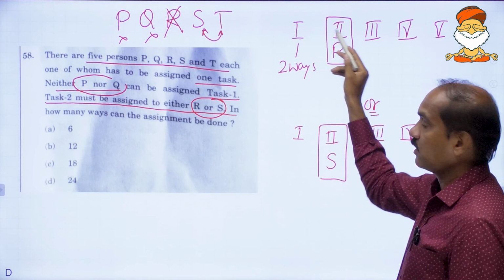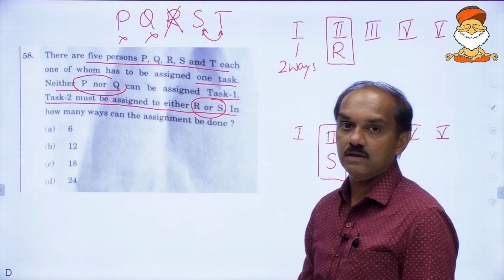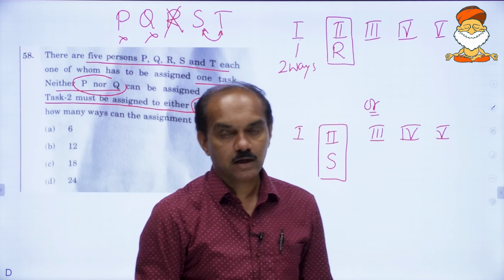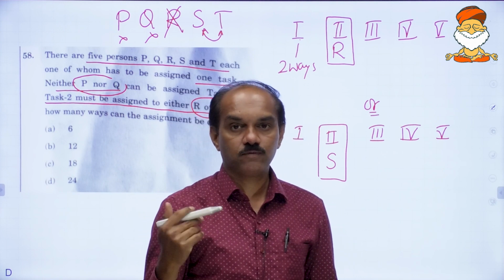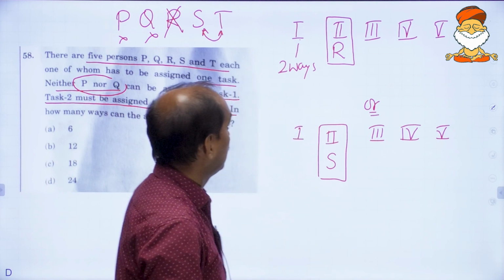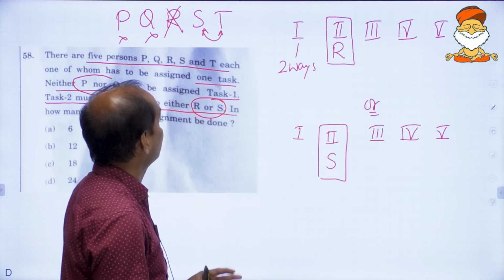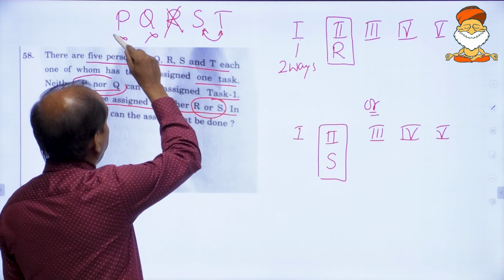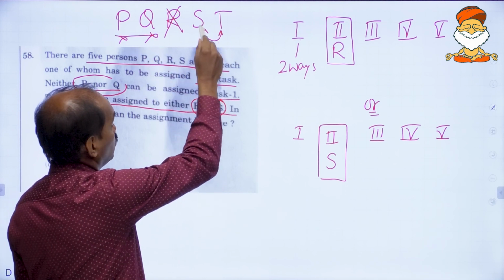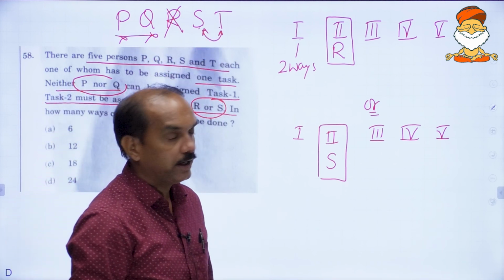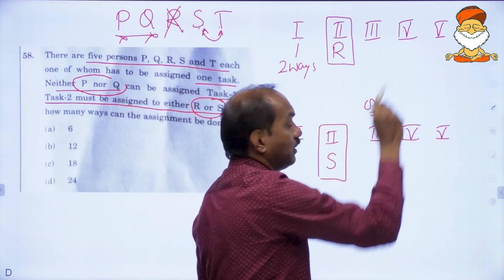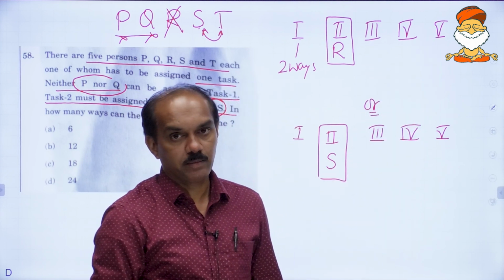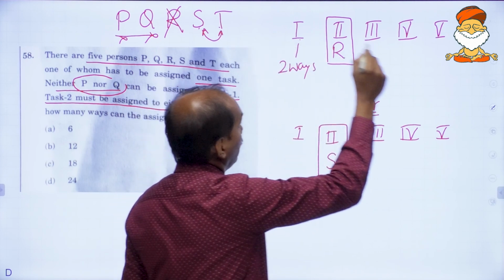Now 2 tasks are over and 2 persons are engaged with them. Now forget 2 persons and forget the first 2 tasks. You are left with 3 persons: P, Q and one of these 2. For them there are 3 tasks remaining.